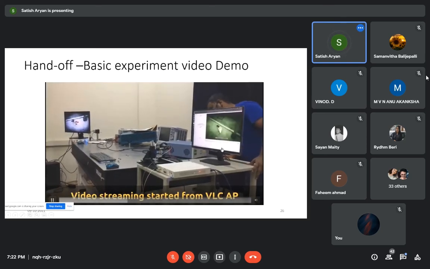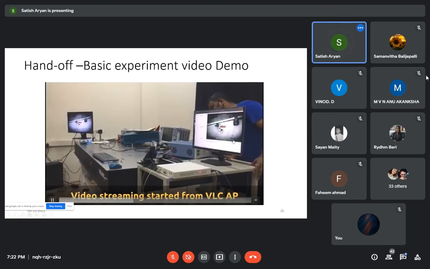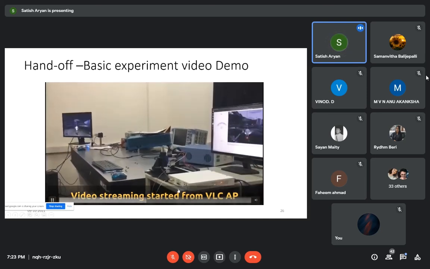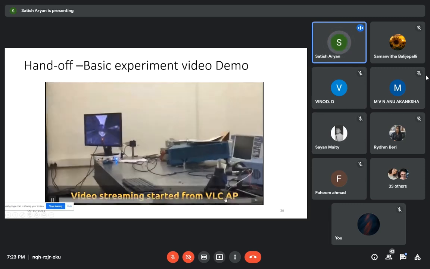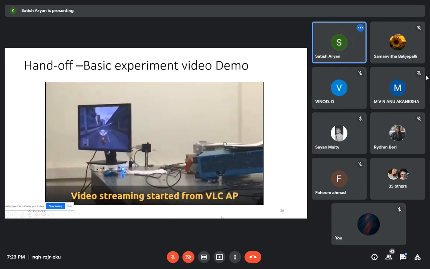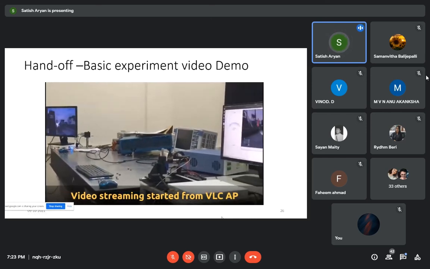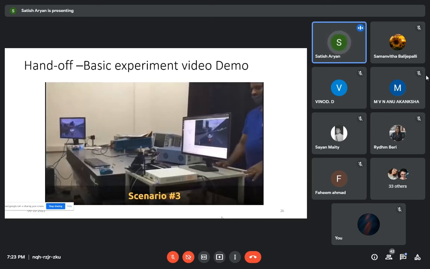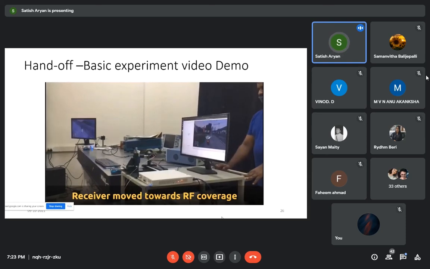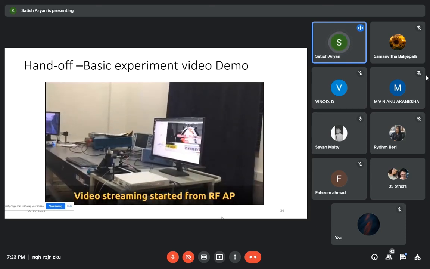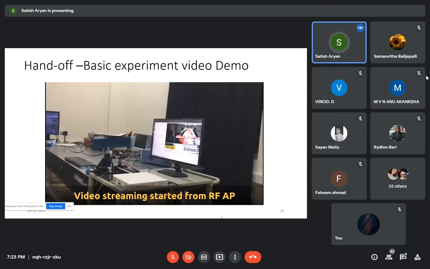Since VLC is focused light or line of sight coverage, when I move slightly out of that, RF coverage starts, and you can see the continuity of the data transmission; the video streaming continues. So this is the kind of basic experimentation we started with, explaining the seamless coverage of VLC and RF together.